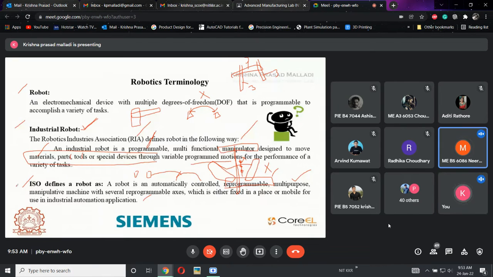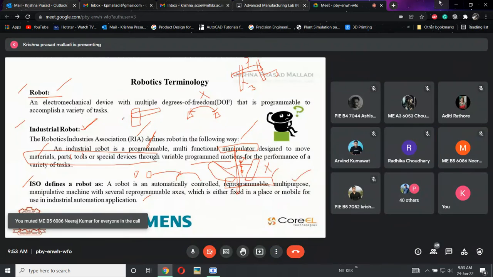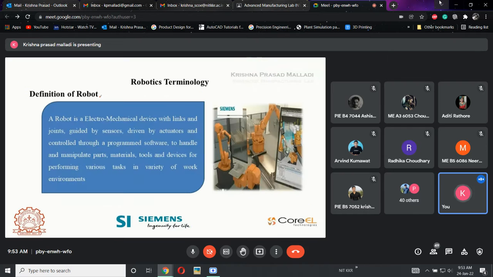So out of these definitions, this is the best and apt definition: a robot is an electromechanical device with multiple degrees of freedom that is programmable to accomplish any type of task. Okay, this is called a simple robotic definition.